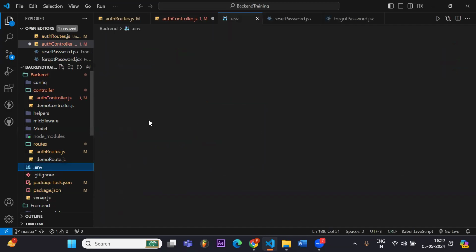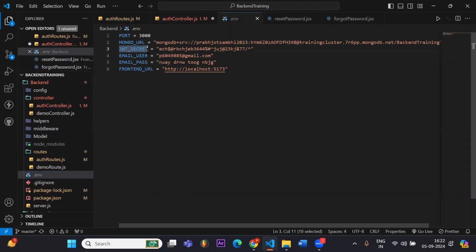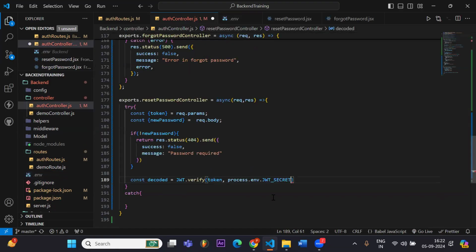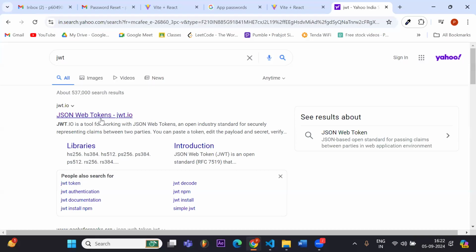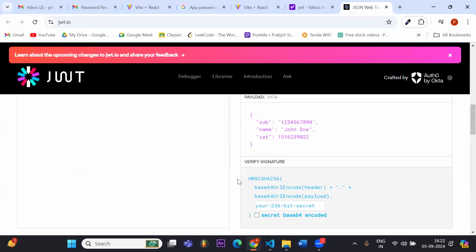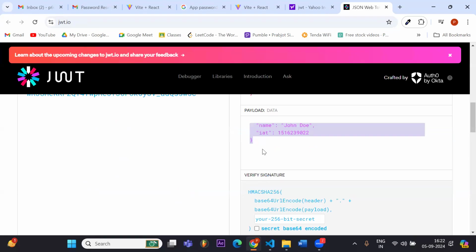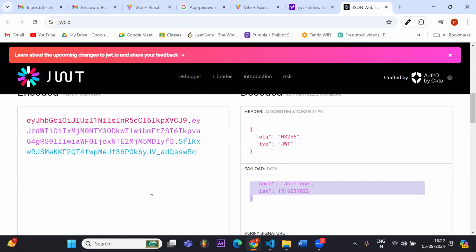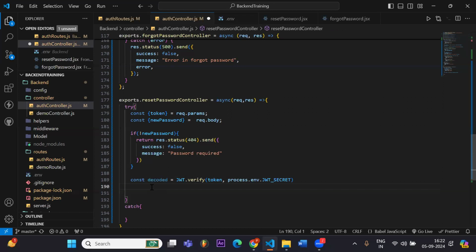For the name, JWT secret. And if it gets verified, we will get the same object like we were getting here. So similarly, decoded will contain our data.